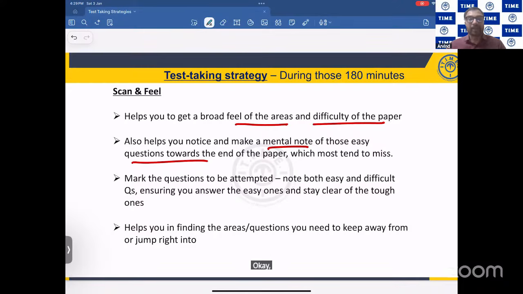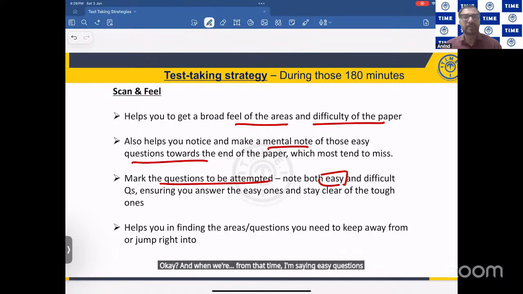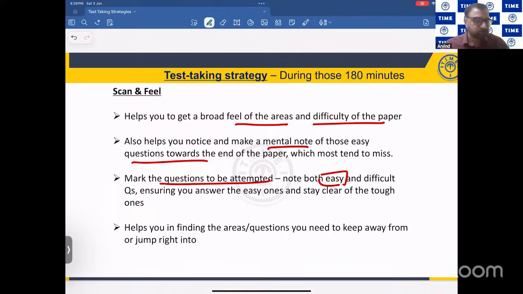Okay, so what I'm saying here, friends, is easy questions need not necessarily be at the beginning, need not necessarily be at the middle, it may be at the end also. Fine. And if you can make a mental note or if you can mark the question which you have attempted, please do it. And when I'm saying easy questions, what do you mean by easy questions, friends? What are difficult questions and what are doable questions? That in detail we'll discuss in some time.